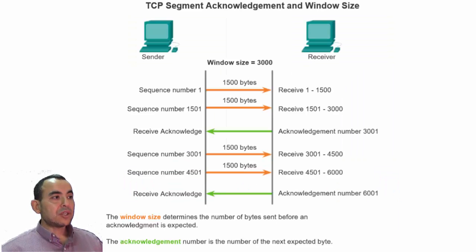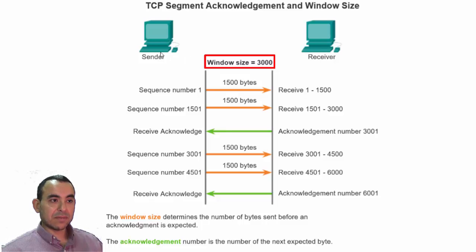The other feature of TCP is what we call flow control. For flow control, TCP tries to avoid the sender sending too many segments that the receiver will not be able to handle and the network will not be able to handle. The way TCP works is that the receiver will specify what we call a window size. This window size indicates the number of bytes that the receiver can receive from the sender before the acknowledgement can be sent from the receiver to the sender.